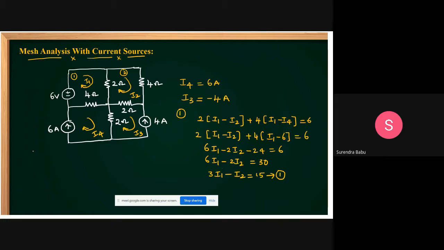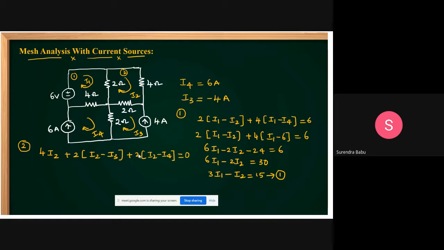Clear, friends? Then apply KVL in mesh 2. What can you get? This is 4I2, plus 2 into I2 minus I3, plus 2 into I2 minus I4, is equal to 0. There is no voltage source, so it is equal to 0.